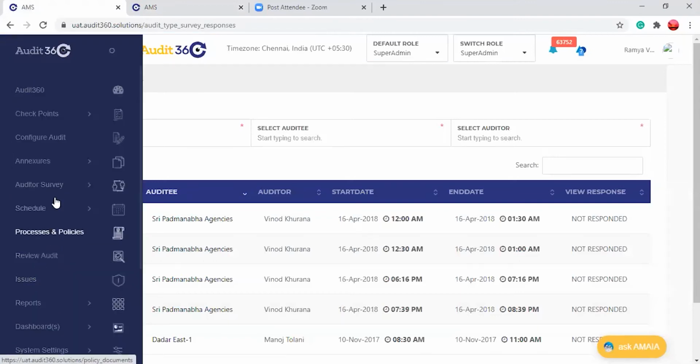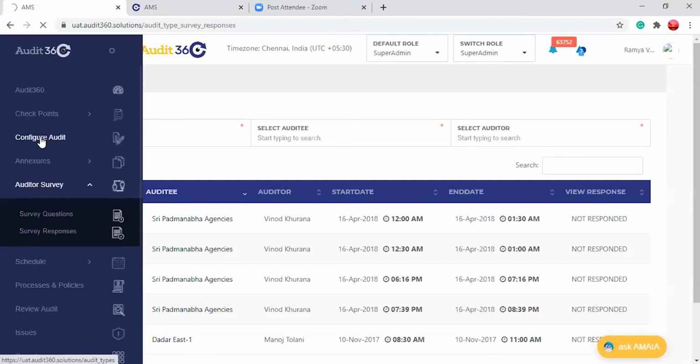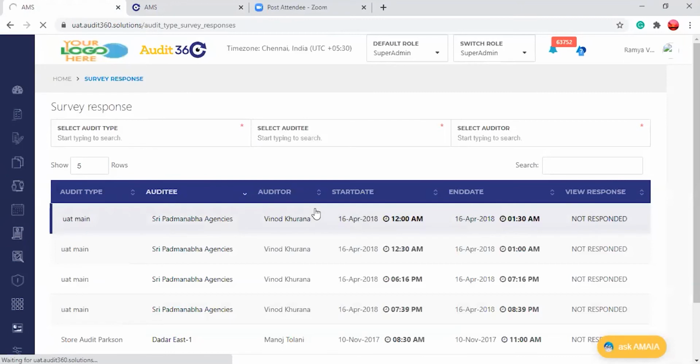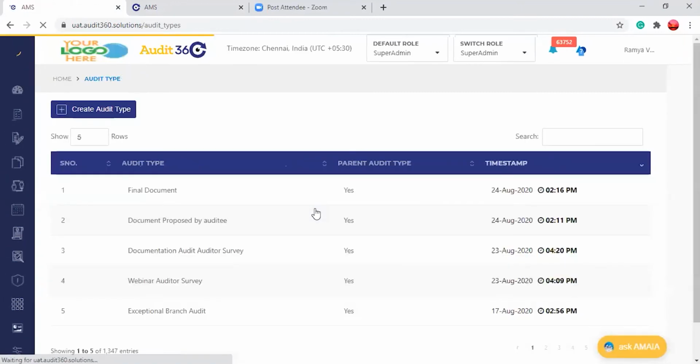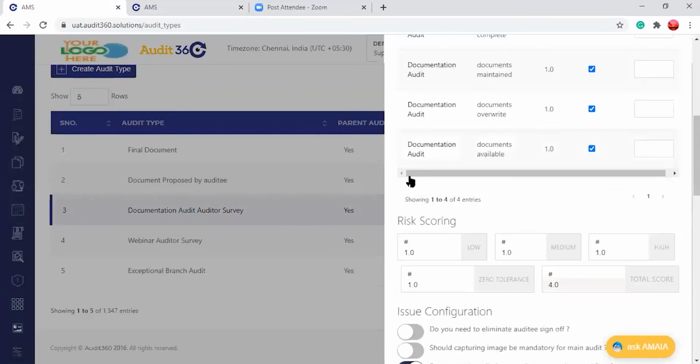Okay, so there was a question, a doubt, whether it has to be done or not. It is only for the selected audit type, otherwise it is not required. And in the configure audit, I'll show you that whether the auditee is to respond or not, you should not disable this.